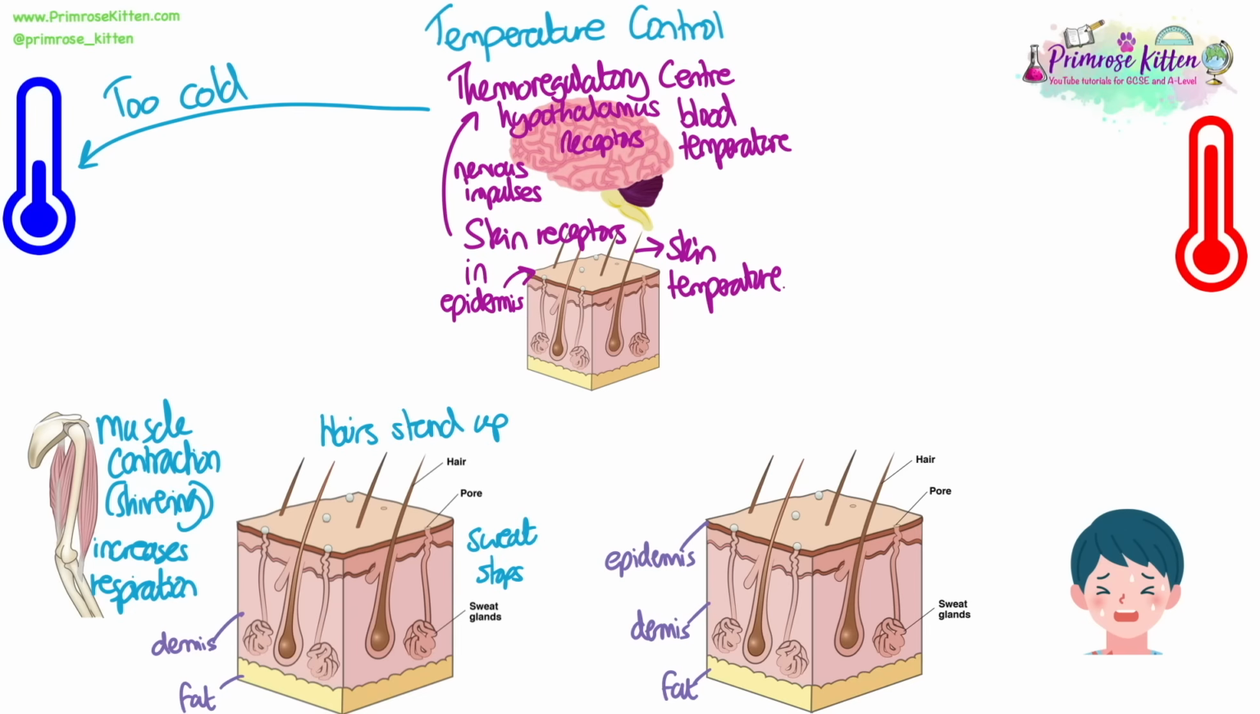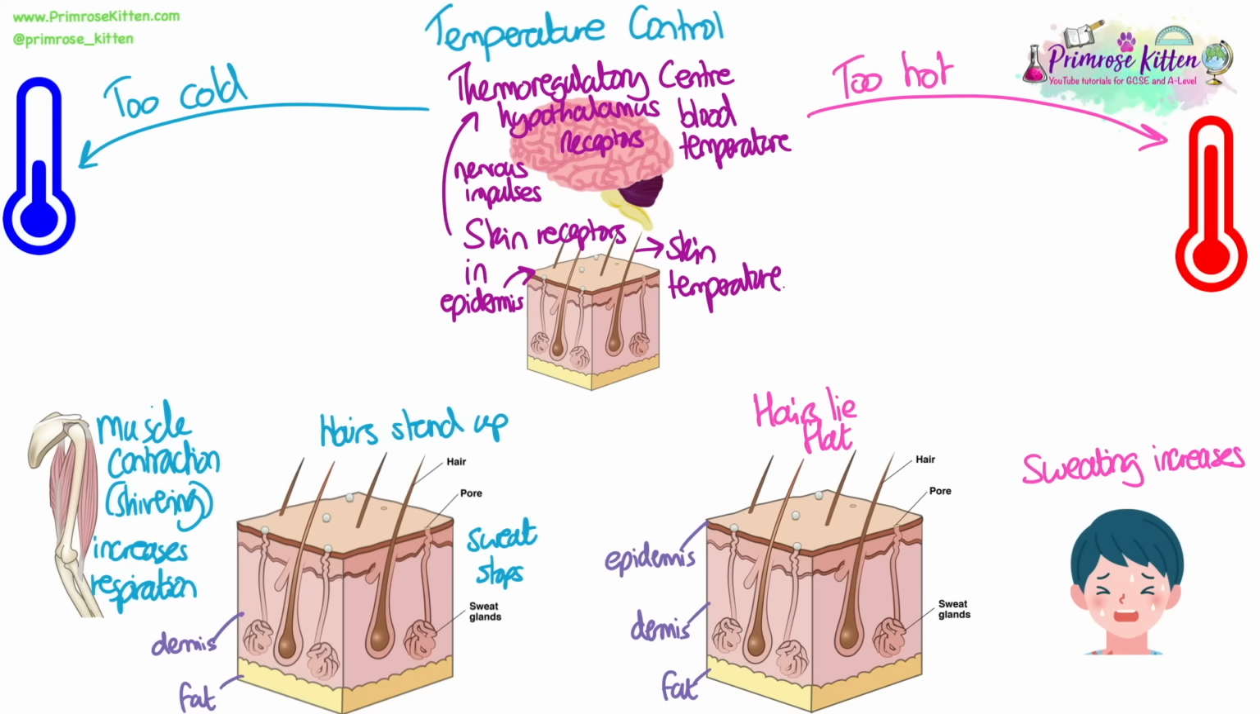And hairs on your skin standing up to try and trap a layer of air, and sweat stopping. Both of these occur in the dermis, which is the second layer of the skin before the fat layer. It's where the sweat glands are found and the muscles that control the hairs are also found. If the thermoregulatory centre detects the body is too hot, changes will be made to lower the body temperature.